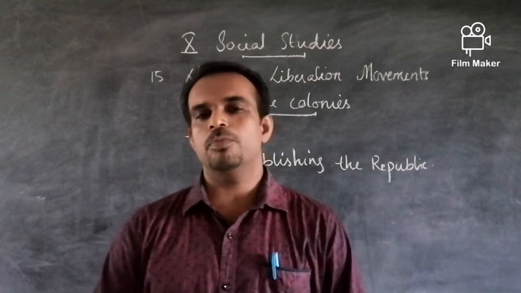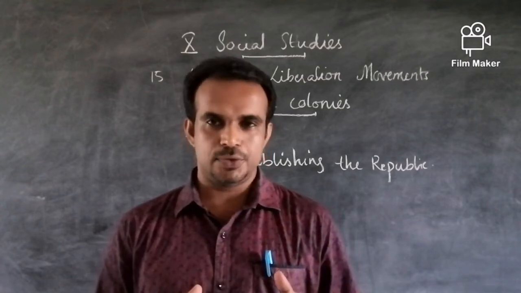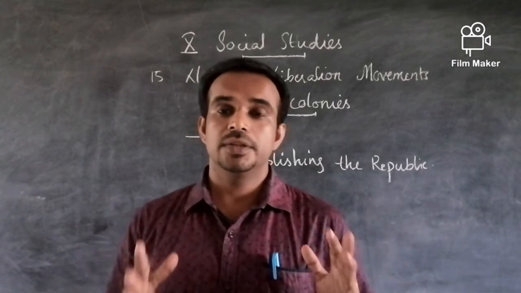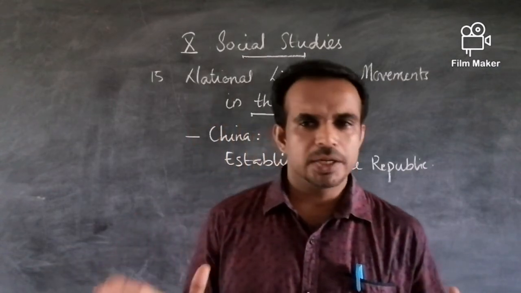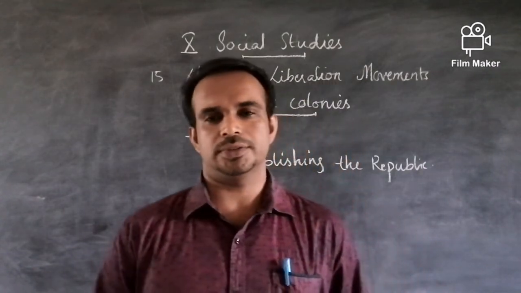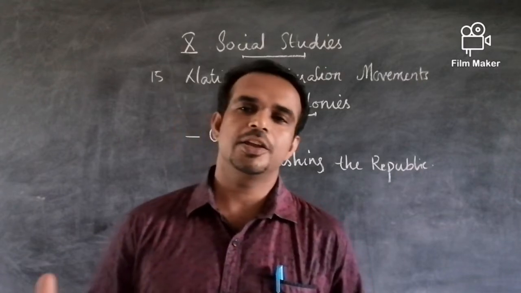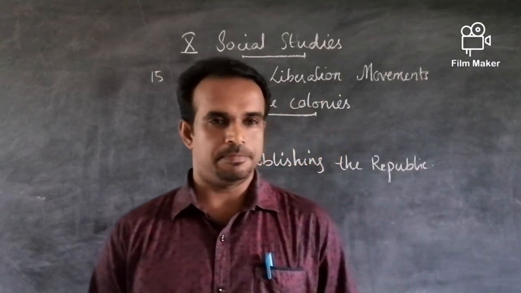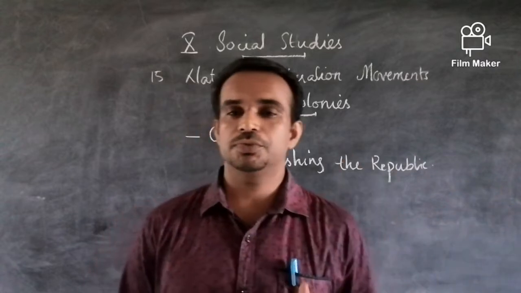But the major problem is that the Kuomintang Party established itself as a strong contender in urban areas, among the rich and educated. In every society, the majority belongs to the poor class, and they were clearly sidelined by the Kuomintang Party. By this time education was spreading, and many universities were established.